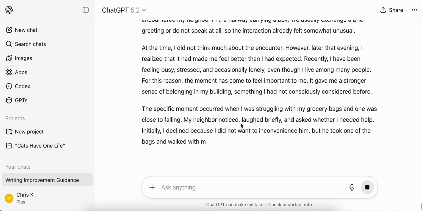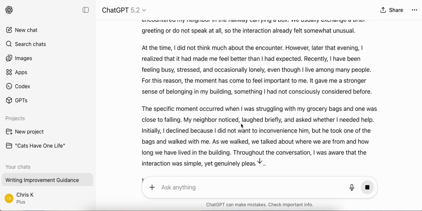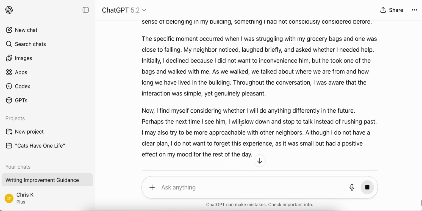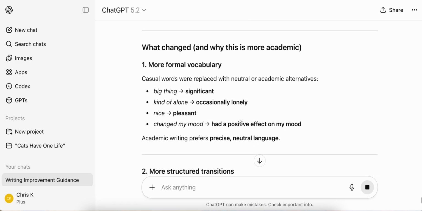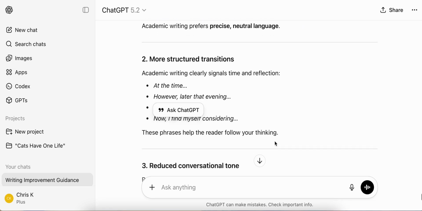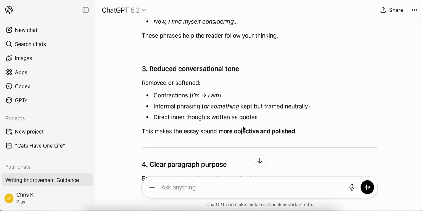Okay, so maybe you want to think about how to make your writing a little bit more academic or professional or like for business purposes or whatever. So you can do the same thing, but just ask ChatGPT to explain those changes. So for example, big thing, it changed it to significant. Kind of alone, changed it to occasionally lonely. Nice, changed it to pleasant. Changed my mood, okay, had a positive effect on my mood. It's giving more transitions and so on. Again, you can read this in more detail in the notes.